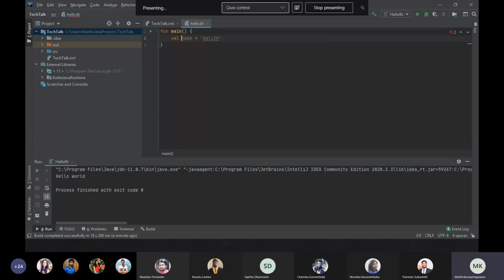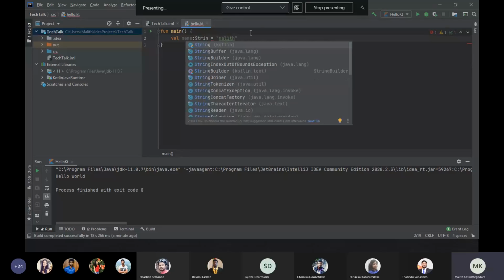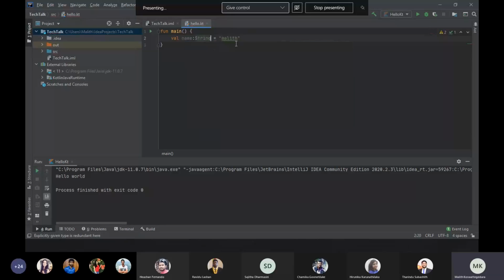If I try to change it again, it's going to give a compile time error. Also, as I mentioned before, Kotlin is statically typed. If we want, there's no need to specify the variable type here. But if we really want to, we can specify it here also.